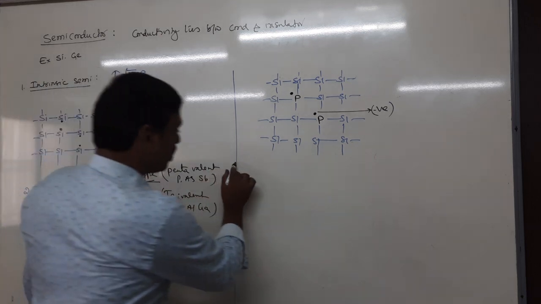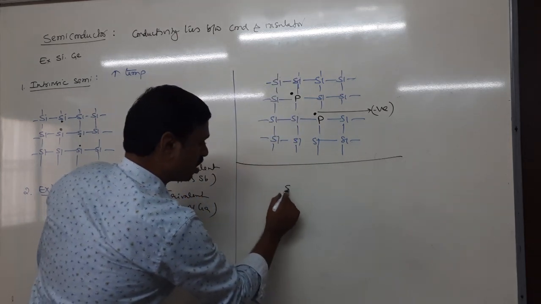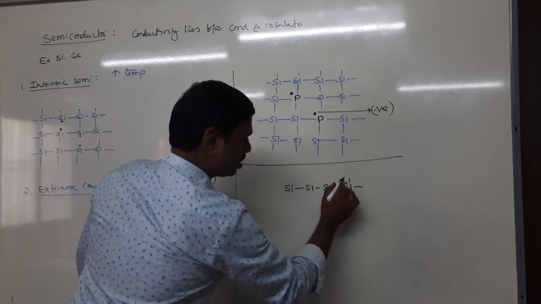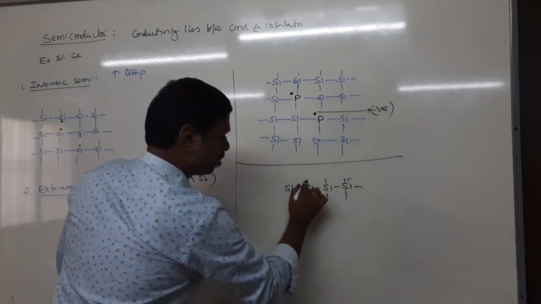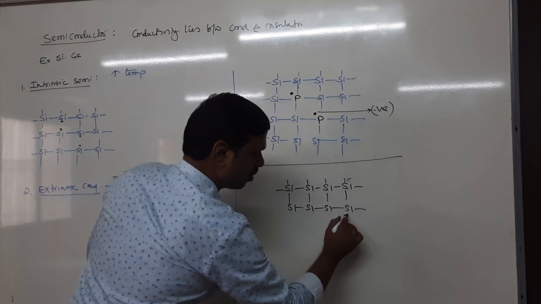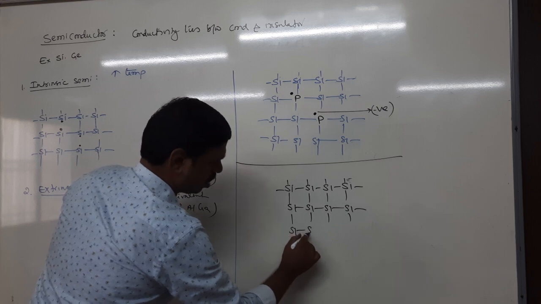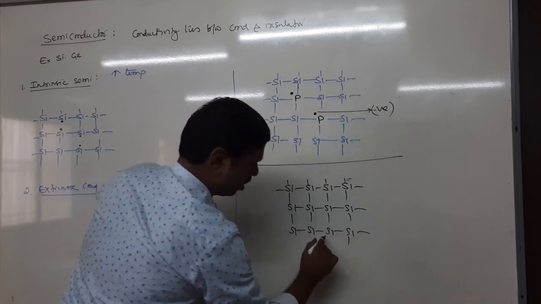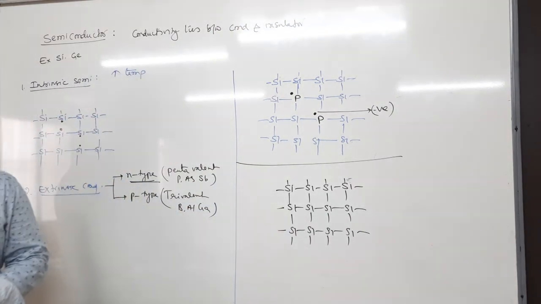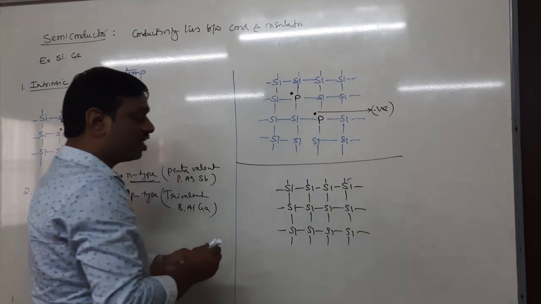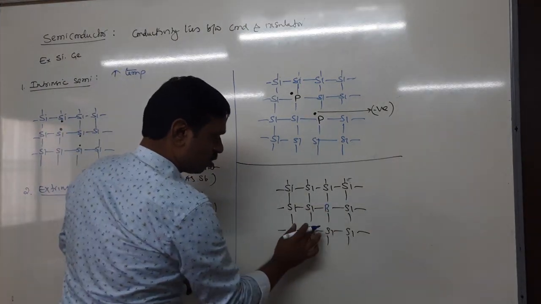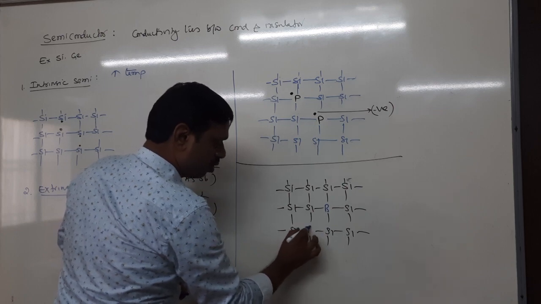Next is P-type semiconductor. When the silicon semiconductor is doped with a trivalent impurity, such as boron or aluminium, let me take boron. Some of the silicon atoms are replaced by boron atoms.